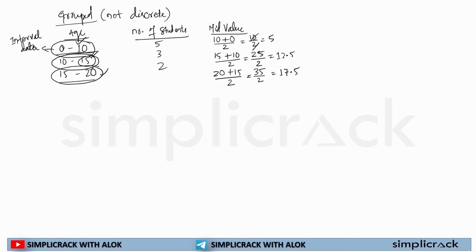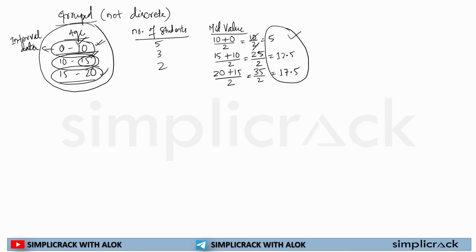So whenever you have to calculate or find out certain things that will be asked in your question, and that particular question is in this format only, where you will see interval of data, then you have to find out the mid value, and from this mid value we will be solving certain things, because we need distinction, certainty in terms of data, so that we can find out something.